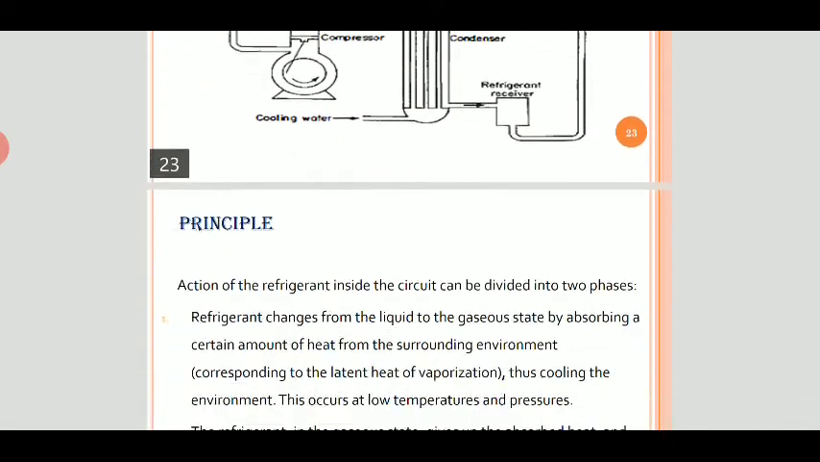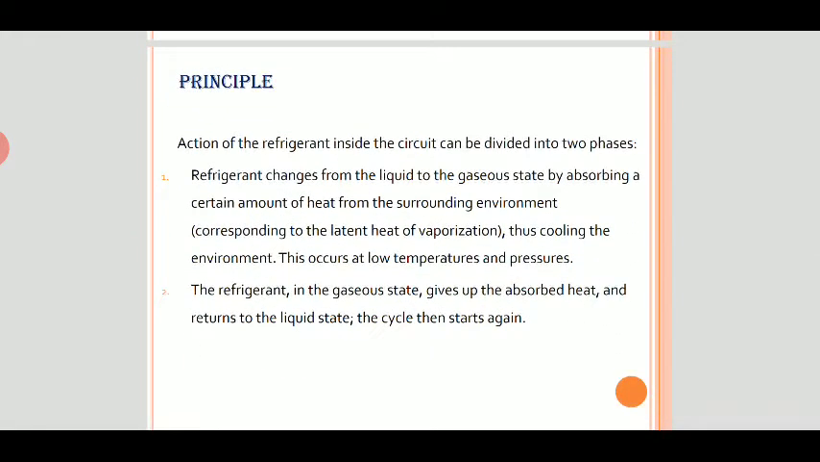This is the refrigeration cycle, and this is the principle in which refrigerant changes from liquid to the gaseous state by absorbing a certain amount of heat from the surrounding environment and thus cooling the environment. This occurs at low temperature and pressure. The refrigerant in the gaseous state gives up the absorbed heat and returns to liquid state. The cycle then starts again.